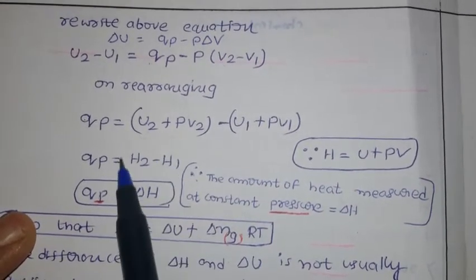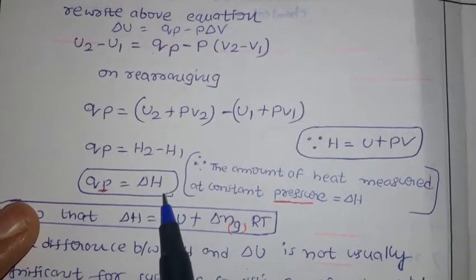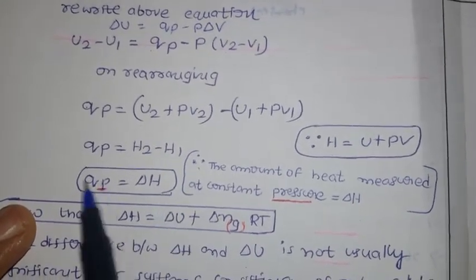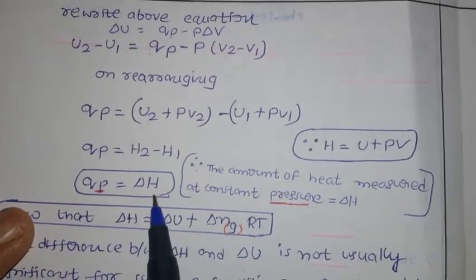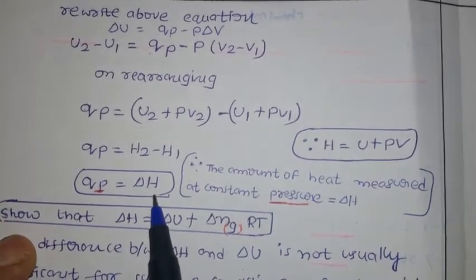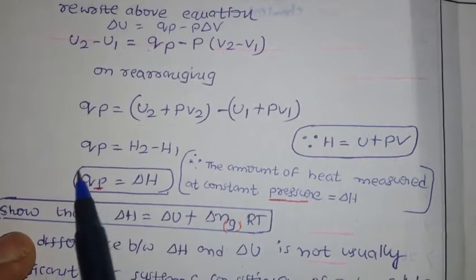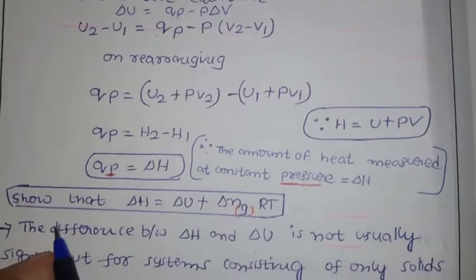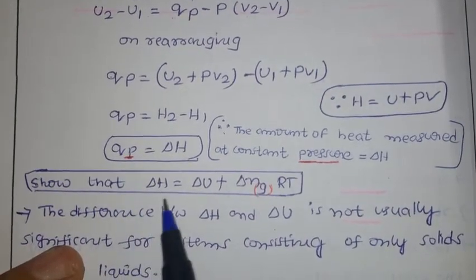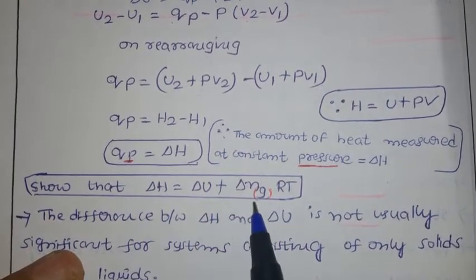So this is the difference, and you can write the difference as delta H. This indicates that the amount of heat absorbed at constant pressure equals delta H. This is how we got the statement: the amount of heat measured at constant pressure equals delta H.